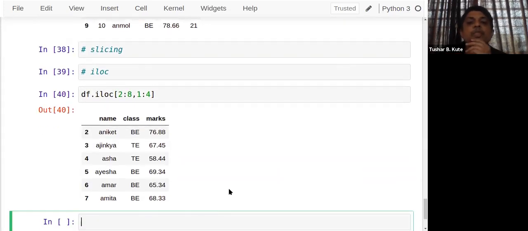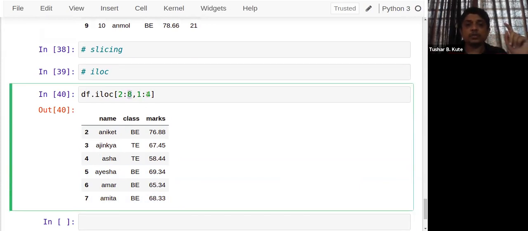Check this. Rows 2, 3, 4, 5, 6, and 7, these rows I have extracted exactly. And column number 1, 2, and 3. As I told, the higher bound is not considered; its value will be n minus 1. See this. This is called slicing. These are extracted, and you can even save them in a variable also.